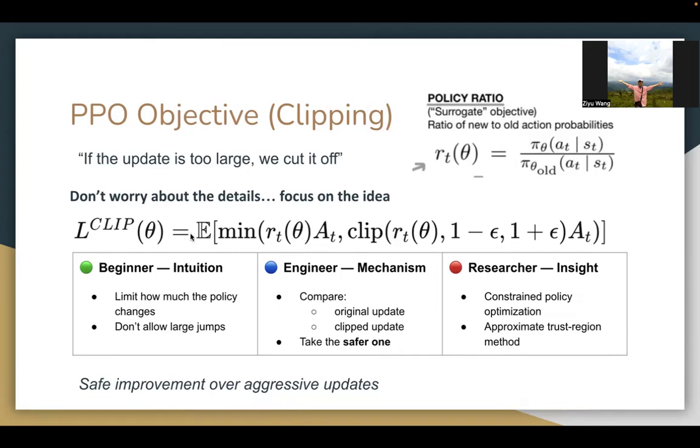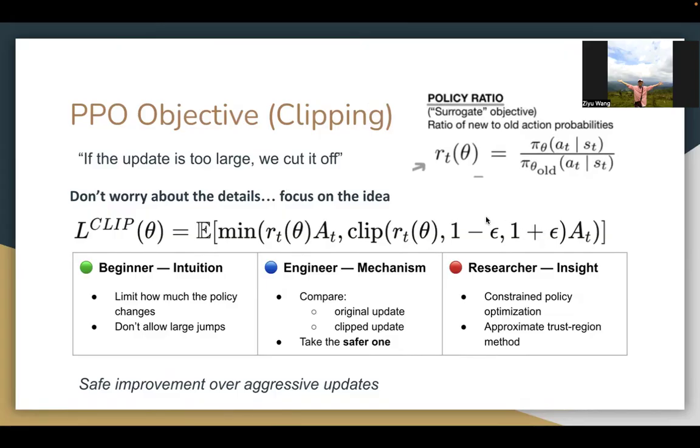Basically, the loss function consists of maximizing this term, where this term is a minimization operator, where the first argument is r theta times A_t. This is just like the policy gradient. We want to maximize actions with a positive advantage. However, we wish to clip the r theta between 1 minus epsilon and 1 plus epsilon. And for practical reasons, we typically select epsilon to be 0.2.